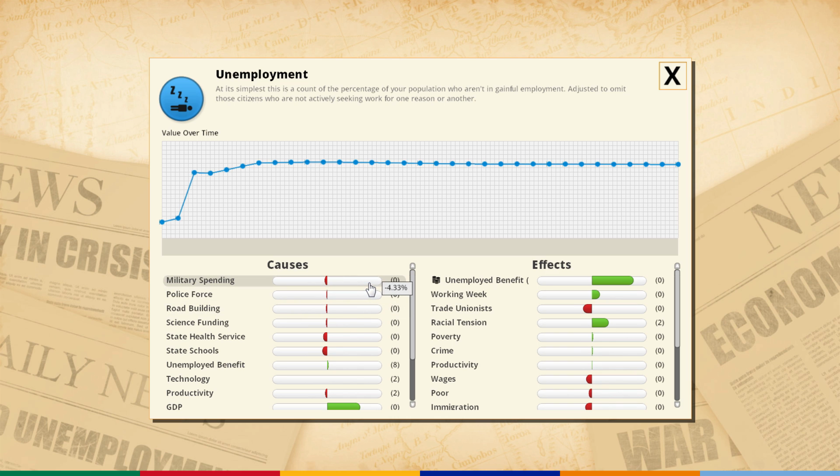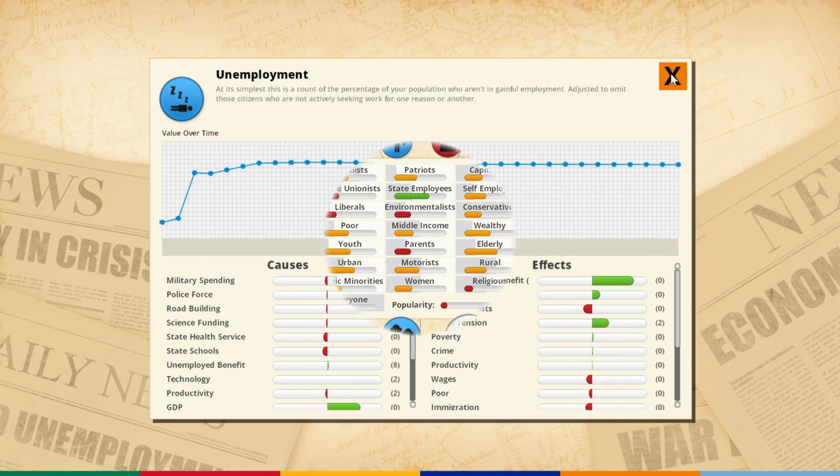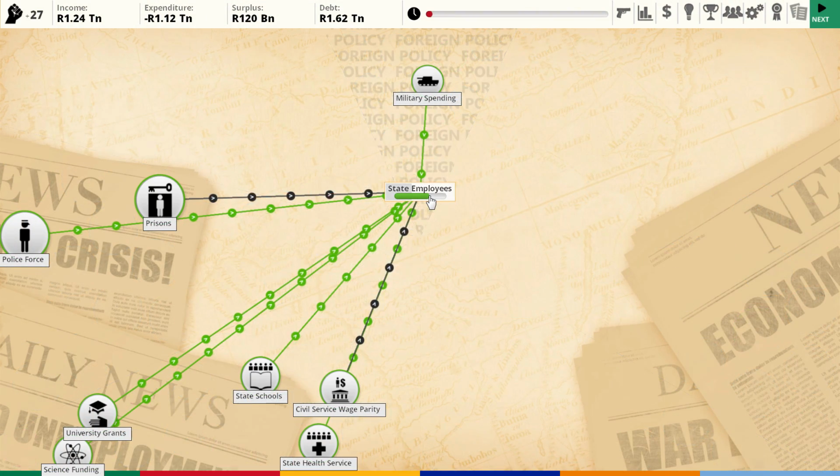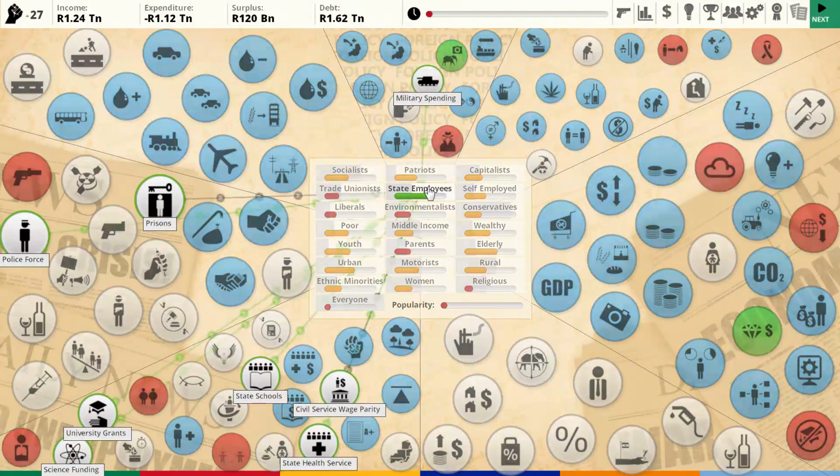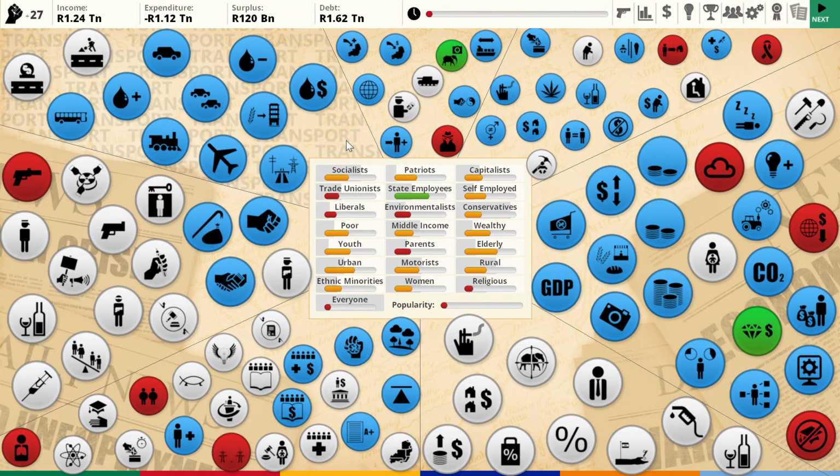I mean, at least I still feel like we should decrease military spending, but you know what? Maybe we shouldn't. I didn't think about that because fewer people will have state jobs, and that's the one thing that people like about me, state jobs, or at least that's the only group of citizens that we have that they like. So maybe let's not decrease military spending.